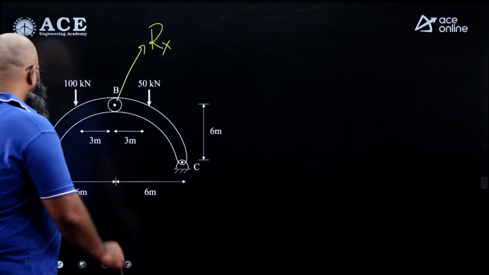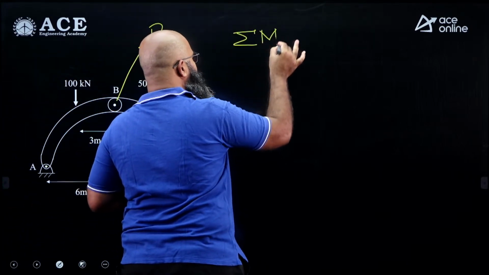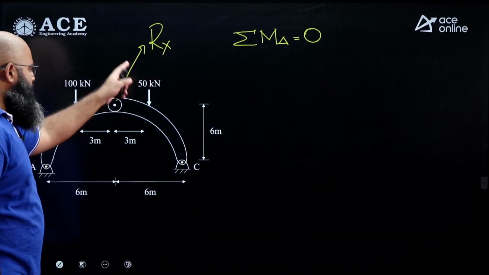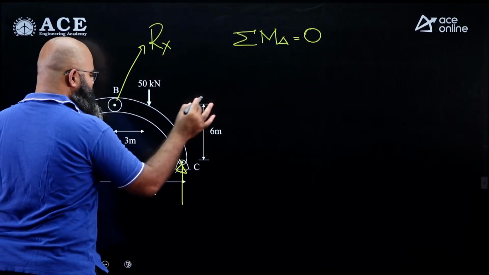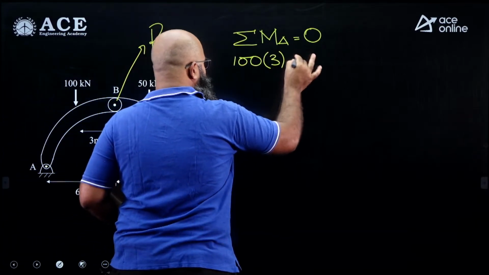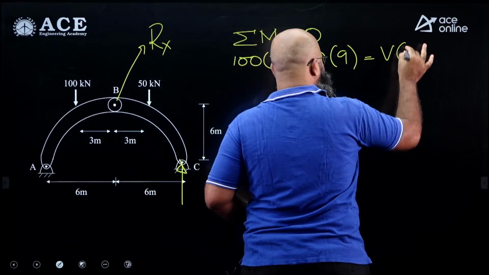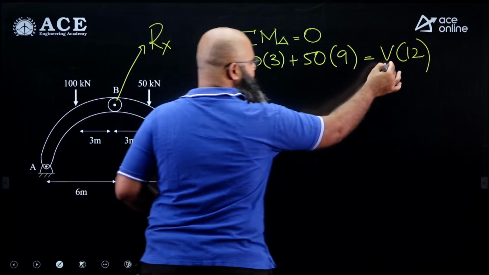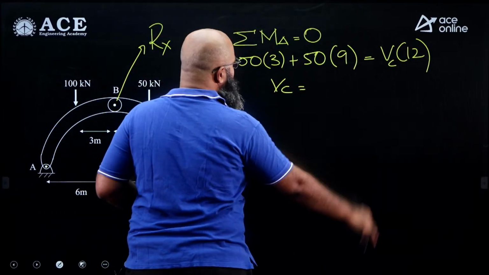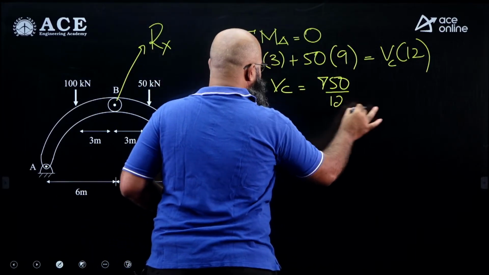I am going to take summation of moment about point A. For the entire structure, if I take summation of moment about point A equal to 0, what do I get over here? 100 and 50 are creating clockwise. Let us say this vertical is creating anti-clockwise. So I am having 100 times 3 plus 50 times 9 is equal to vertical at C times 12. From here I can get the value of vertical at C is equal to how much? 300 plus 750 by 12, let us say.